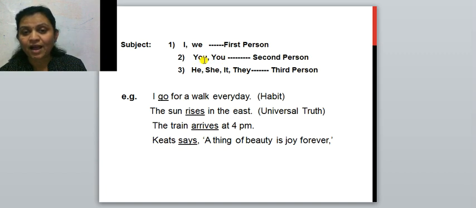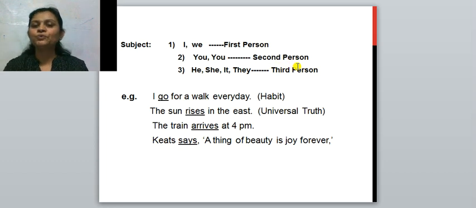And when I address my many students, at that time I will say that you are my students. So these both you are second person pronouns. Second person pronouns means spoken to, the one with whom we talk. First person pronouns are the speaker.